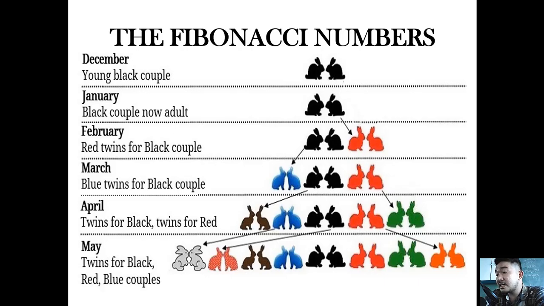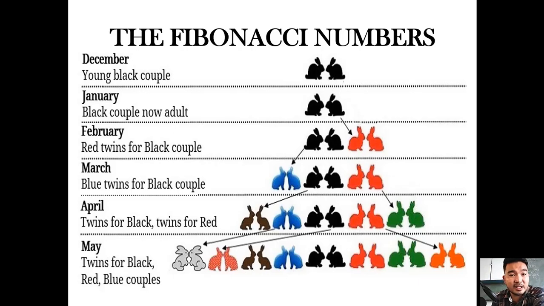The Fibonacci sequence is a series of numbers in which each term is the sum of the two numbers preceding it. So the Fibonacci number sequence: 1, 1. You start with 1 and then you add nothing to 1, so you will have another 1. Then you add 1 and 1, so you will have 2. Then 1 and 2, so you'll have 3. Then 2 and 3, so you have 5. And then 3 and 5, so you will have 8, and so on and so forth. So that's the Fibonacci sequence.